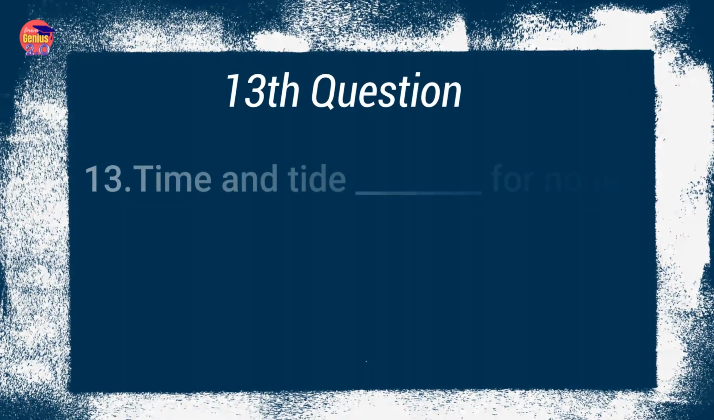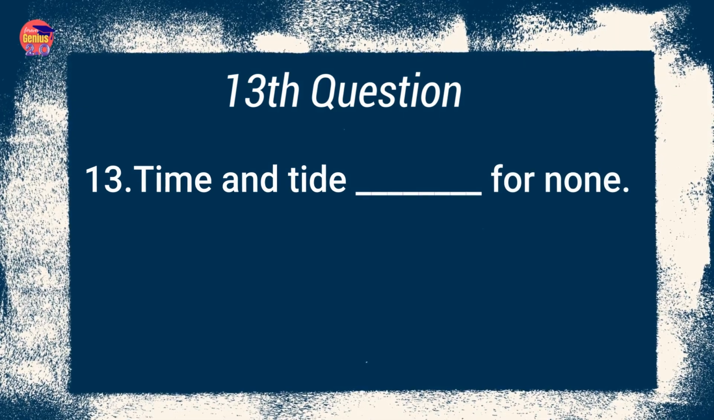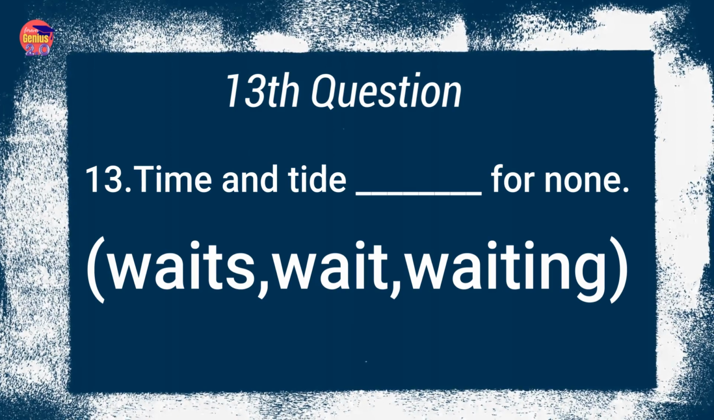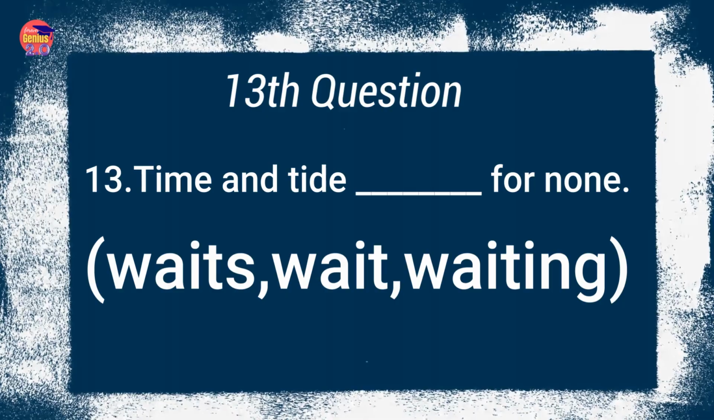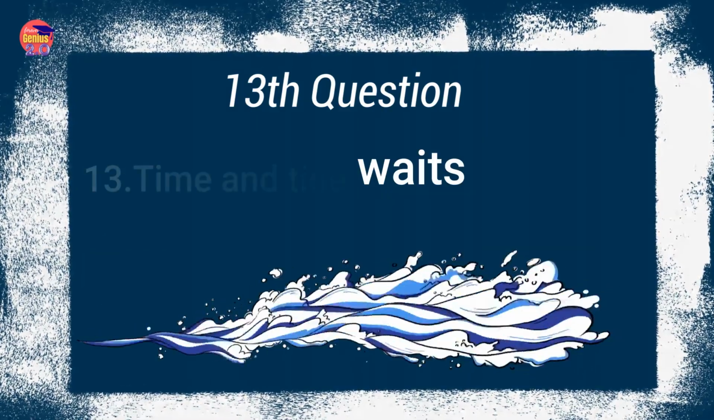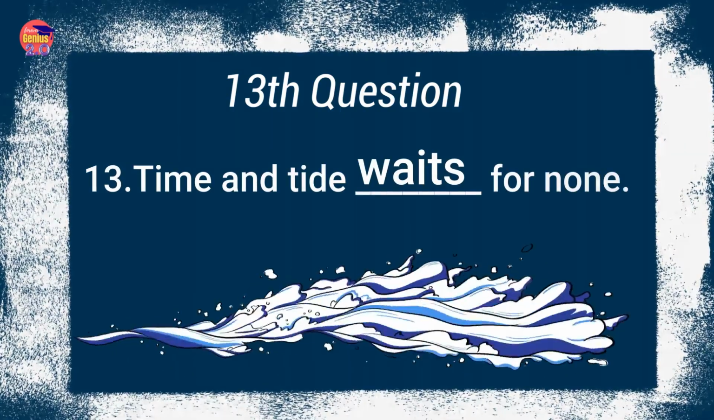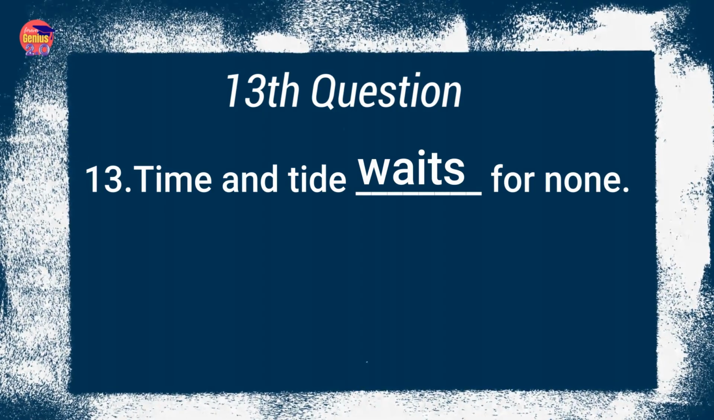Time and tide dash for none. Options: waits, wait, waiting. Here time and tide are considered together. Tide and time, they work together. They are not considered as different items. So instead of using wait or waiting, we will use waits, which is simple present, because here time and tide are being used in the context as a singular noun.